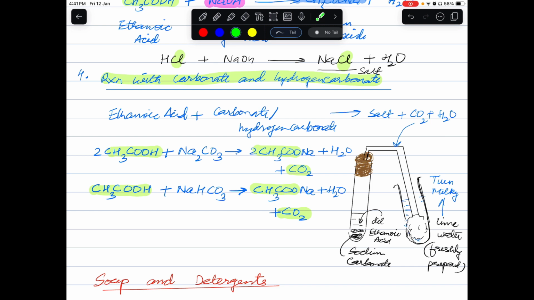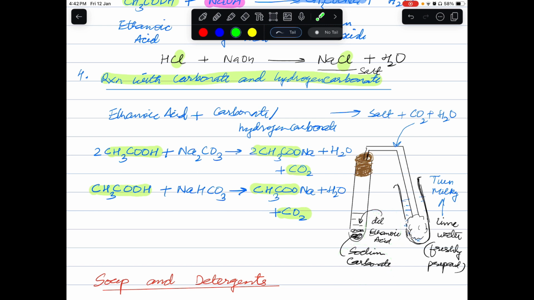Now, these reactions we can do in the lab, and we can check whether carbon dioxide gas is produced or not. So, what we do here in a test tube, we take a solution of ethanoic acid, and in this solution we are adding sodium carbonate. Ethanoic acid solution will be liquid and sodium carbonate will be a solid. So when we are adding this, what will happen?